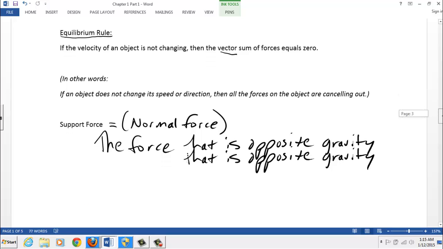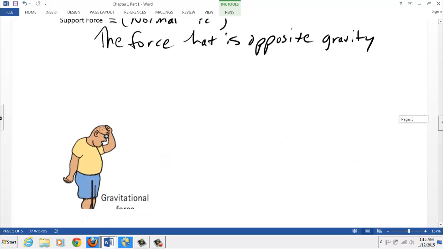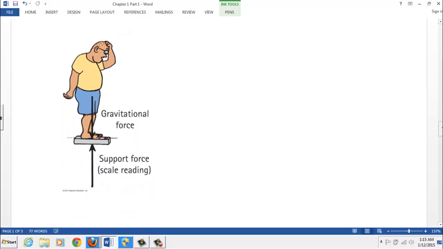And so instead of me drawing a little stick man, I found this little picture here. Got this person standing on a bathroom scale down here, and he weighs something. He has mass, and gravity's pulling him downward to make that gravitational force.